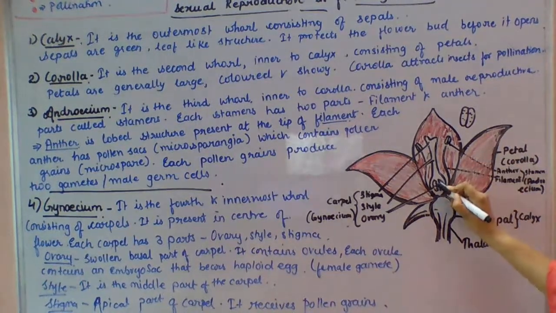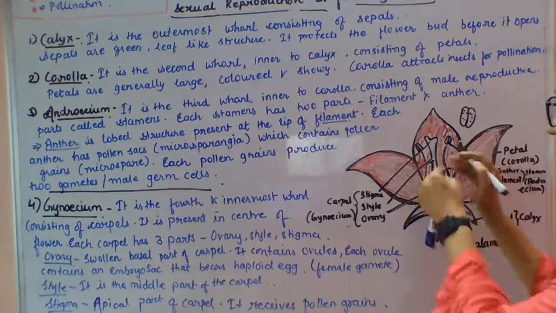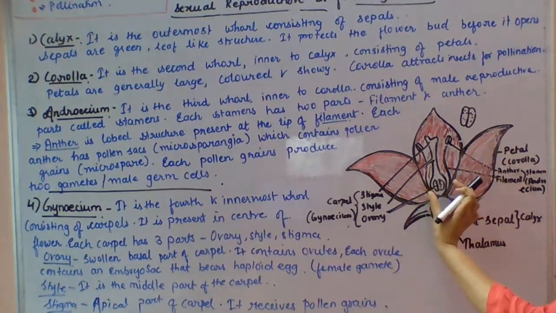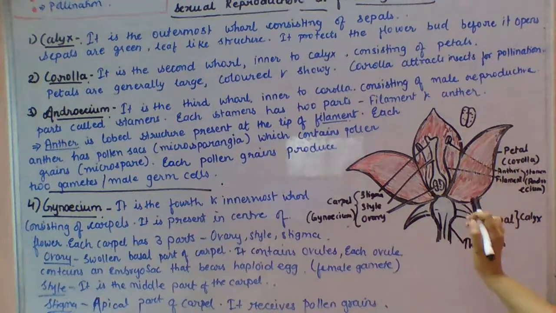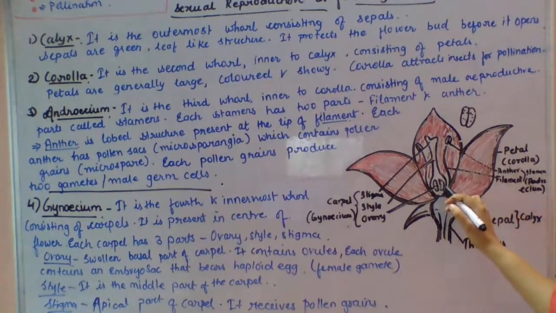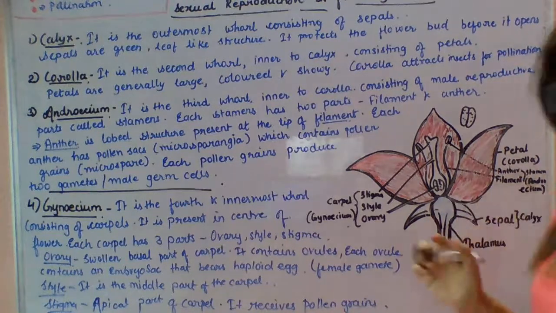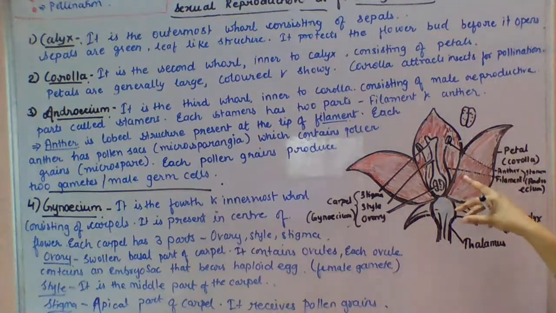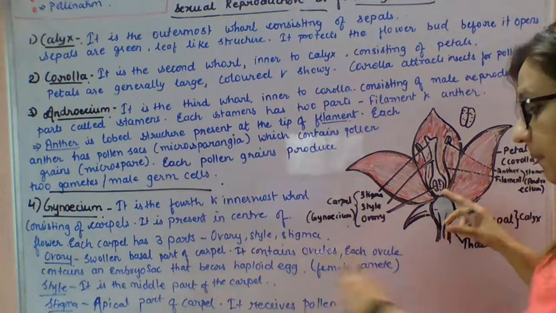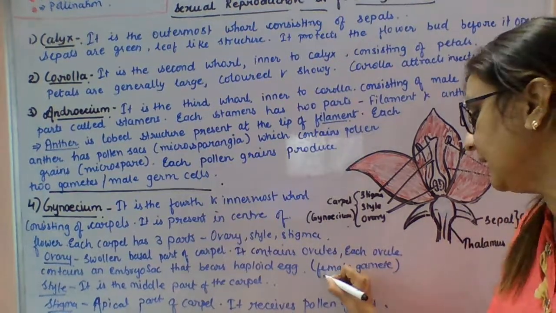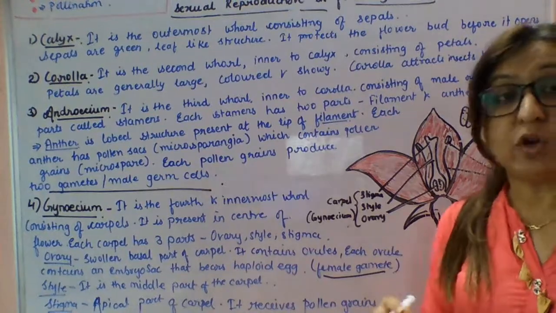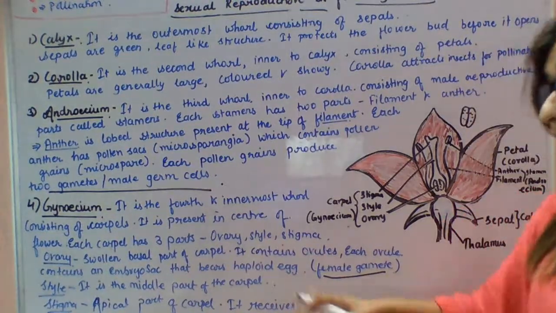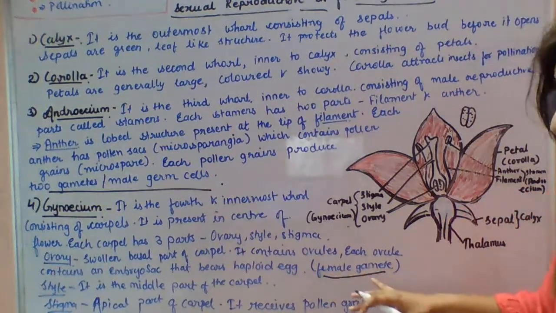First is the ovary. Ovary is the swollen basal part of the carpel. It consists of ovules. Inside the ovary there are ovules. Each ovule contains an embryo sac and bears a haploid egg, or you can say a female gamete. When I explain fertilization, again an important point, you have to go through it very carefully.